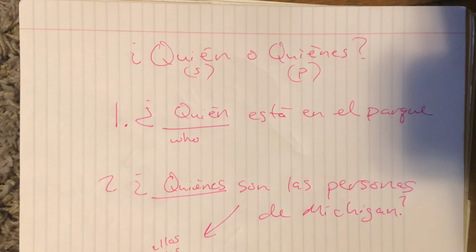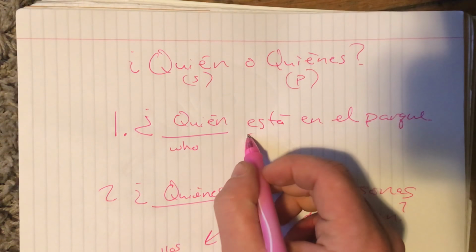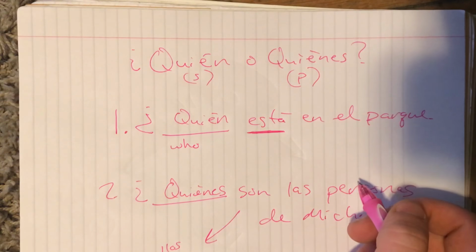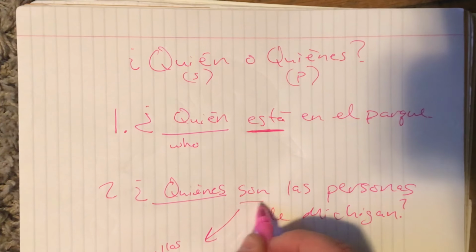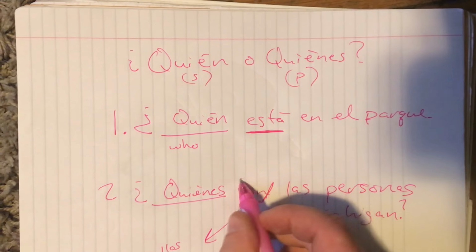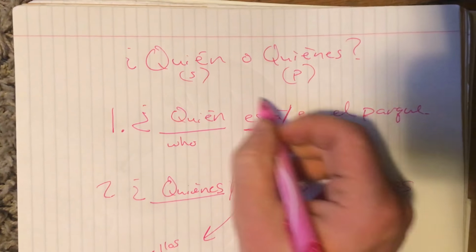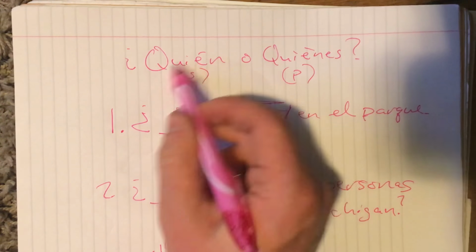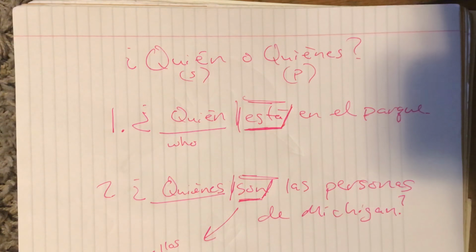So really the big thing, guys, to remember is that you're going to be looking at the verb that comes right after. Is it singular? Is it plural? That's what's going to tell you whether or not you need to use the singular or plural form of quiénes there.